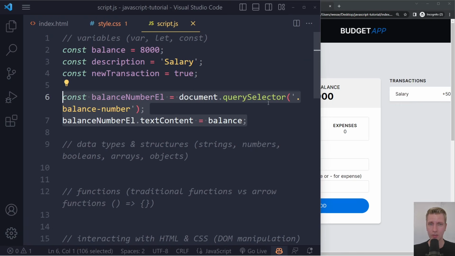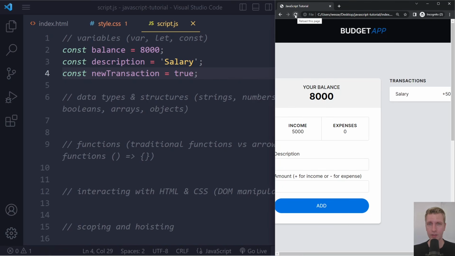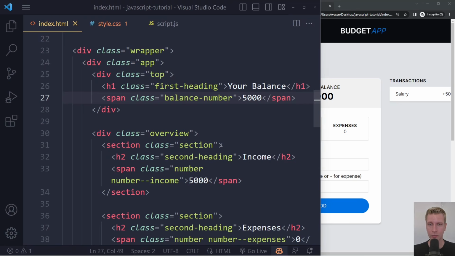This looks a bit strange here with query selector and text content. Don't worry about that. We'll practice more with that. I'm going to save here. I'm going to remove everything. I'm going to save here, refresh. Now we have the default here, 5,000, which is just coming from the HTML.